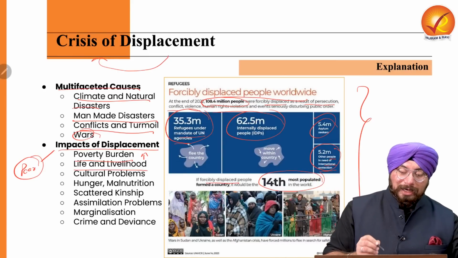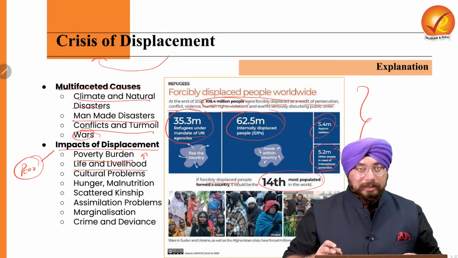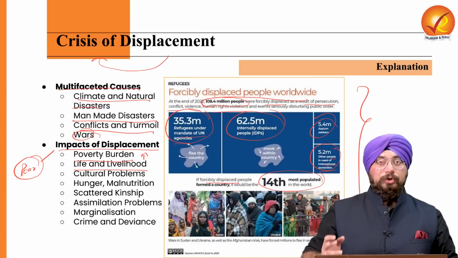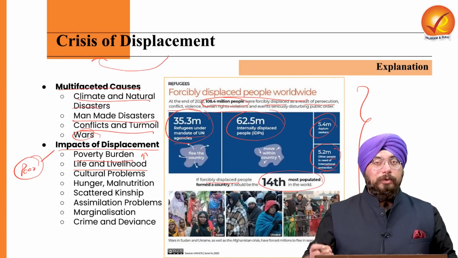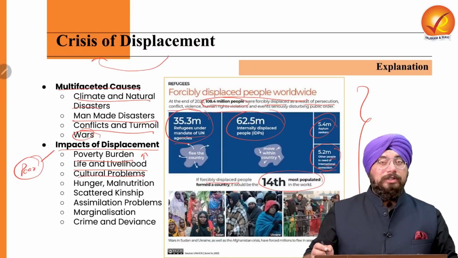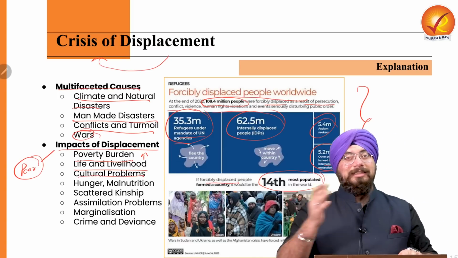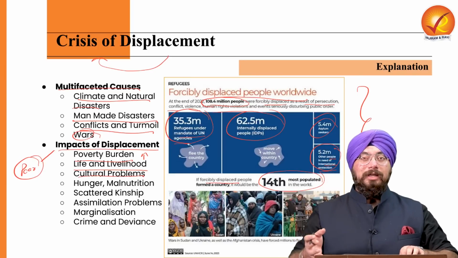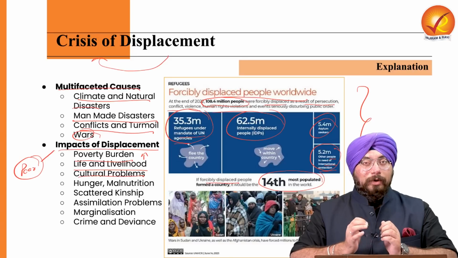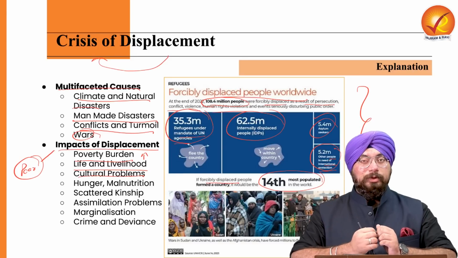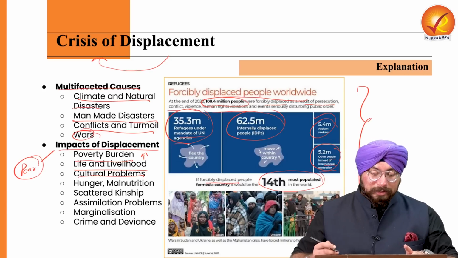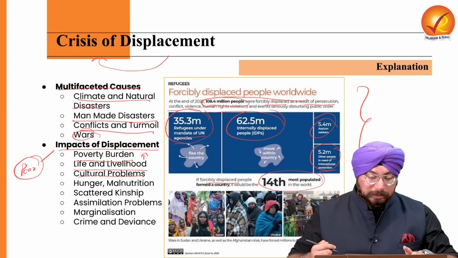So there is a problem of life and livelihood as well, because if you get displaced, if you go to another city or another town, then the job and the livelihood, how you earned, also get very much affected. Then there are several cultural problems as well, because let's say you are displaced to another region where the culture is totally different and you are not able to practice your culture, or you are not able to acclimatize to those situations, then that is also a social problem which happens because of this displacement.